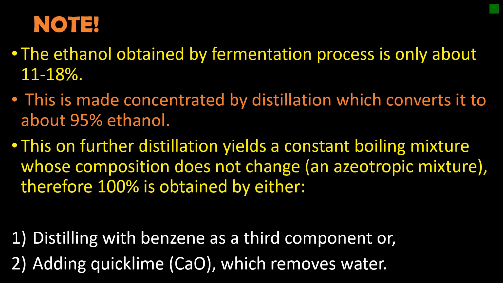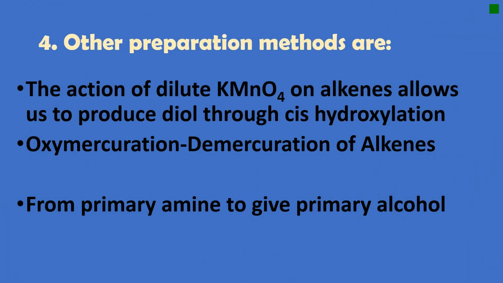How will you now get 100% ethanol? You have to apply the following method. Either you can do distillation with benzene as a third component, which you add to the mixture, or you add quicklime, calcium oxide, to remove water, because this is a dehydrating agent. For these other methods, you are going to do research and find out what these reactions are, what the reagents are, what the conditions of the reactions are, and what the products of the reactions are.